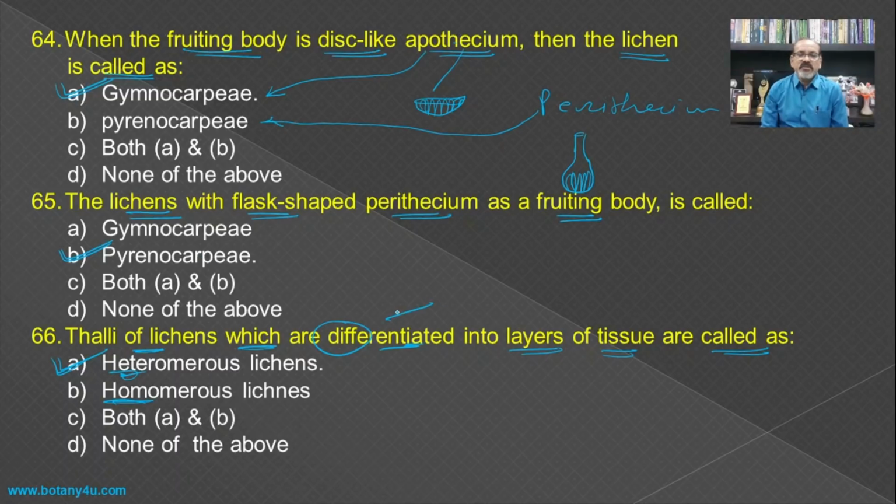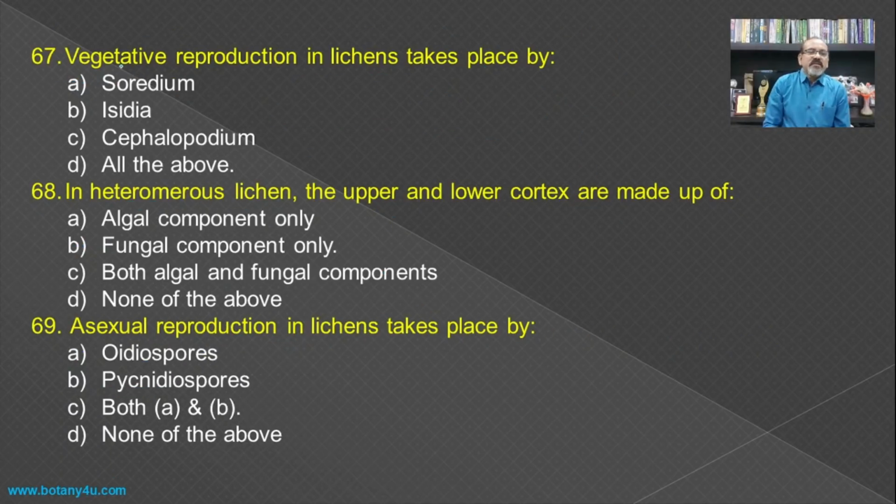And here the question is for the different layers, and hence the answer becomes heteromerous type of lichens. Then vegetative reproduction in lichens takes place by Soredium, Isidium, and Cephalodium. All these three types of vegetative reproduction are shown by lichens, and hence all of the above becomes the answer.